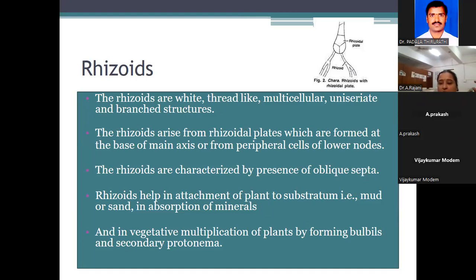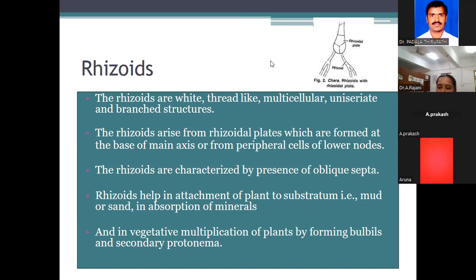The rhizoids arise from the rhizoidal plate, which forms the base of the main axis. In that main axis base, the rhizoidal cells form. That is, they are made up of peripheral cells.